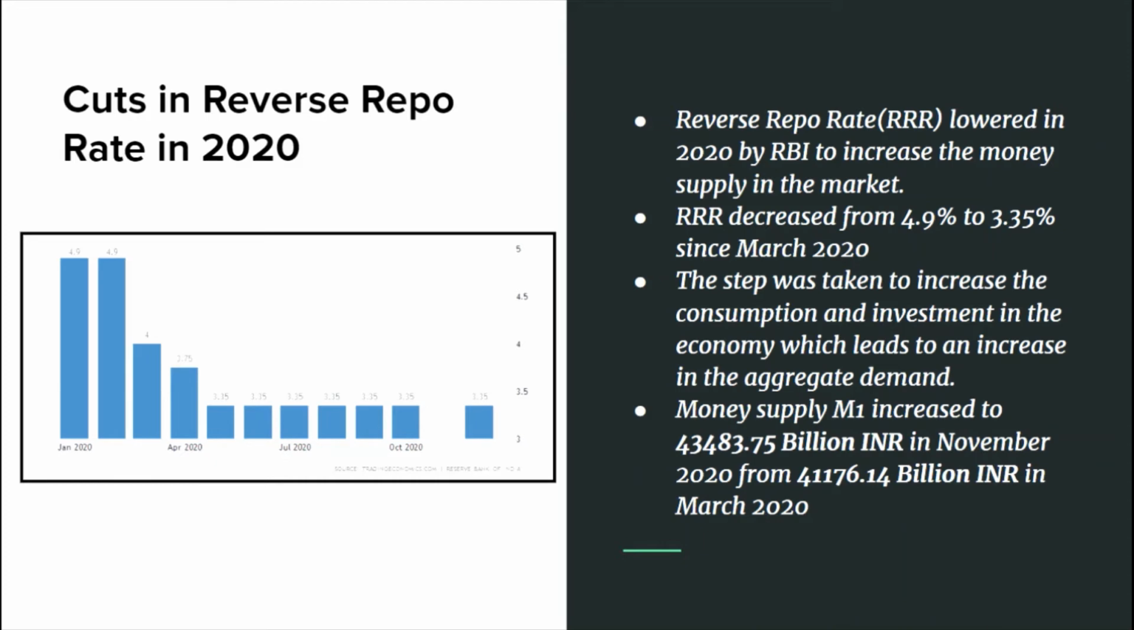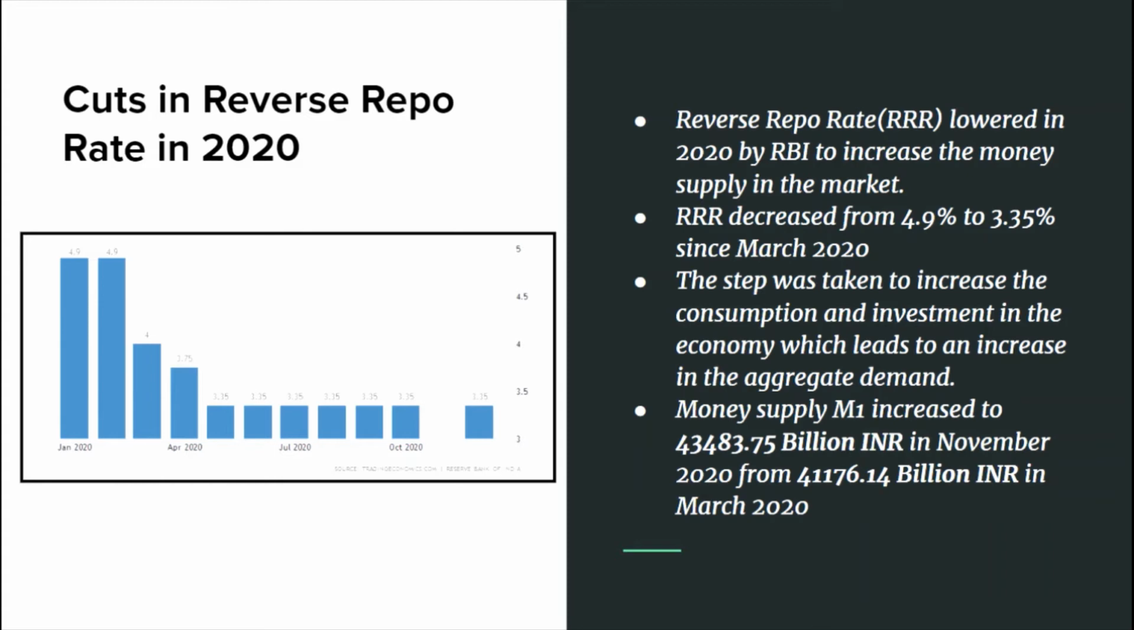The impact of changes in the reverse repo rate in 2020 can be seen here. The reverse repo rate at the start of the year 2020 was standing at a whopping 4.9%, which was decreased to 4% just at the beginning of the lockdown, and then it was further reduced to 3.35%. This step was taken to increase the money supply in the economy, which would lead to an increase in the consumption and investment in the economy, which would lead to an increase in the aggregate demand in the economy, so that the economy can bounce back from the downfall it has faced.